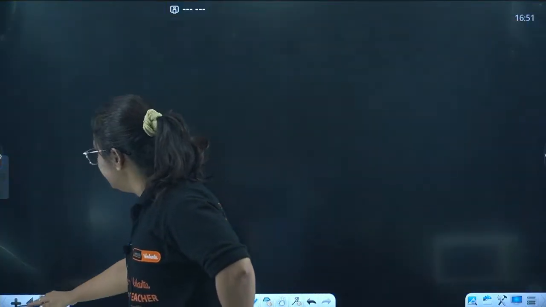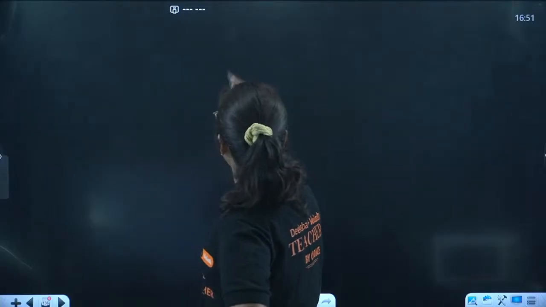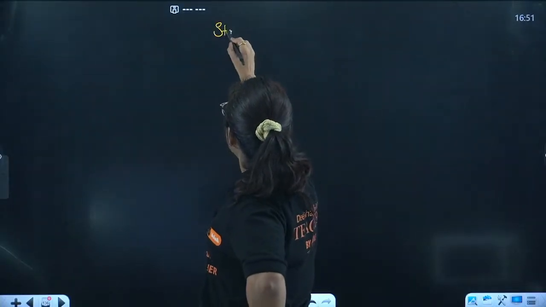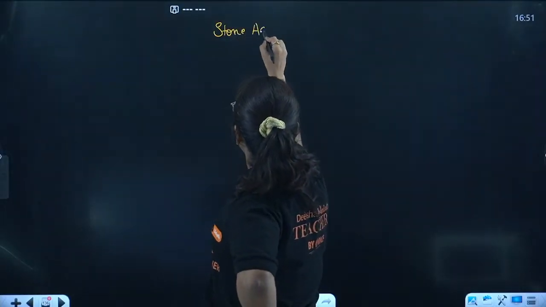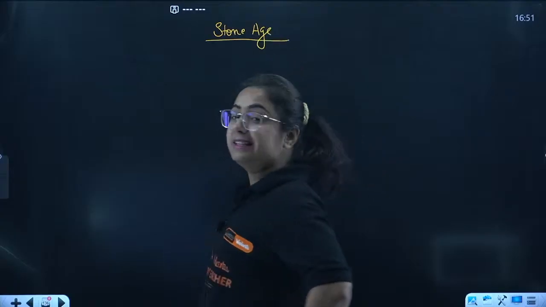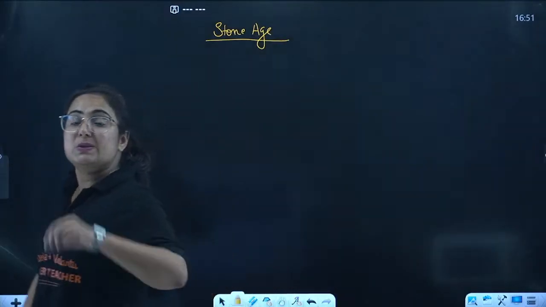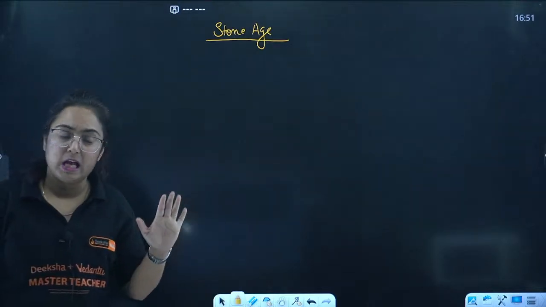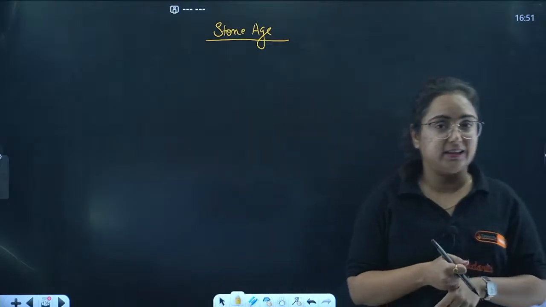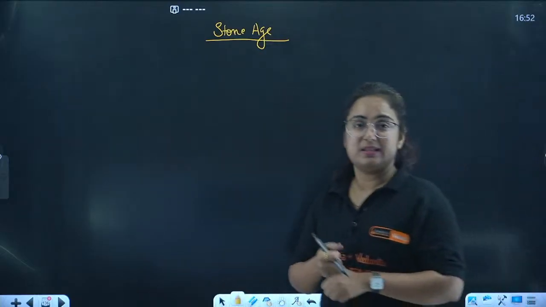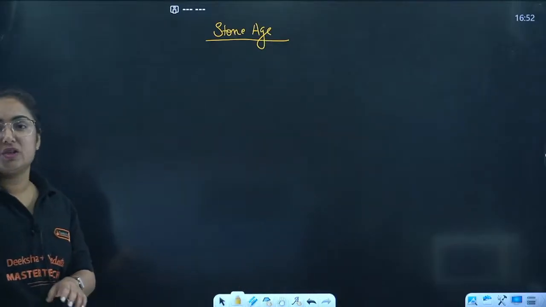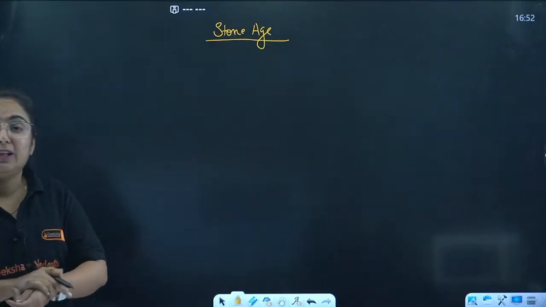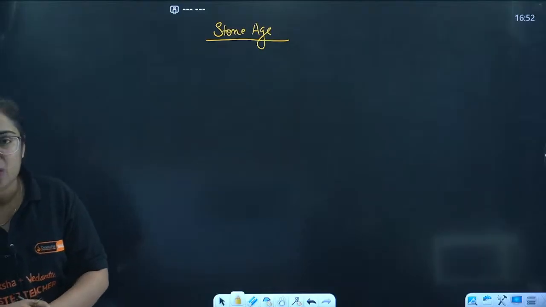Okay beta? Now I'll give you an explanation about the Stone Age. Which age, beta? Stone Age. Why do we consider this as the Stone Age? Because we found the tools and implements that are made up of stone. How are these tools and implements being used? To hunt and gather, right? Hunt the animals and gather the fruits or the food. This is what we can say was the major activity of the humans at that time, okay?